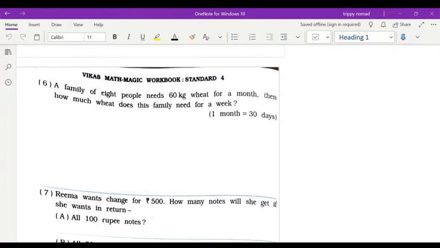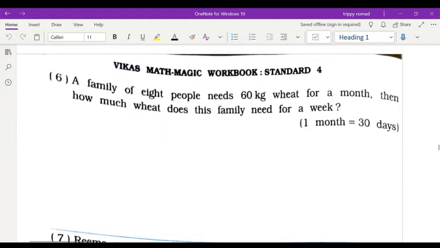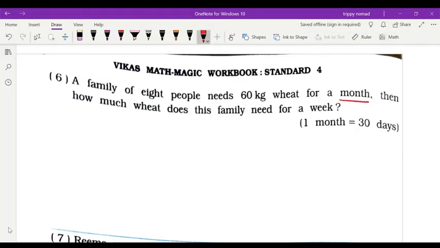A family of 8 people needs 60 kilogram wheat for a month. Then how much wheat does this family need for a week? Okay, 1 month में उनको wheat चाहिए 60 and they ask for a week how much wheat is required. That means children, 1 month is equal to 30 days. Okay, first we will find out 1 day में कितना उनको चाहिए wheat.